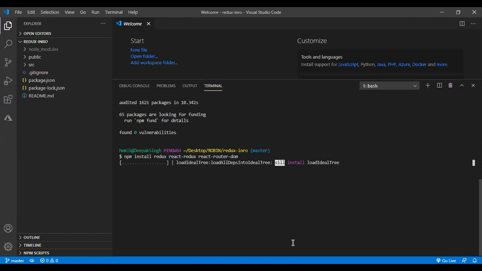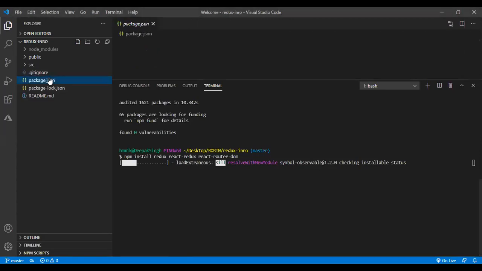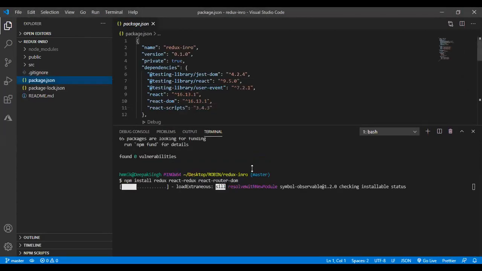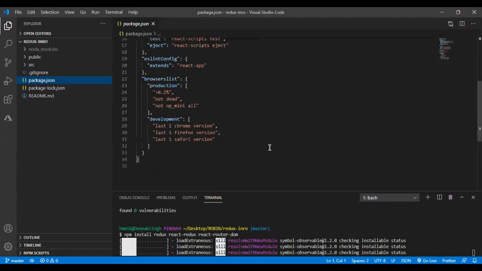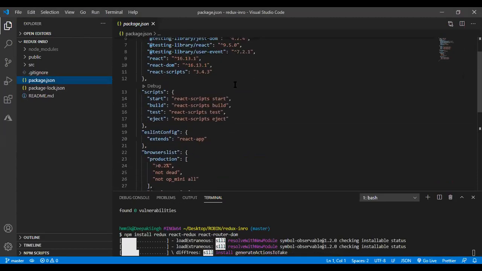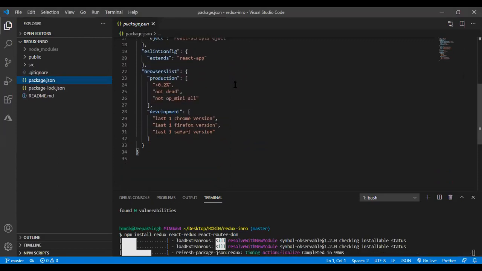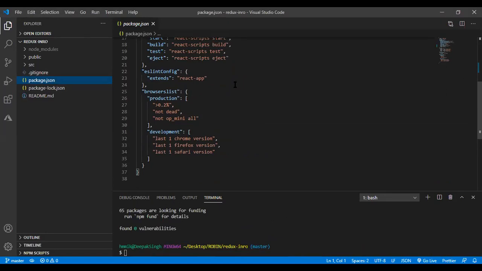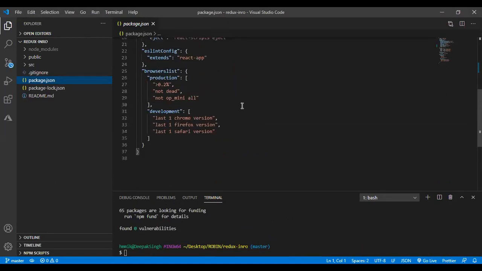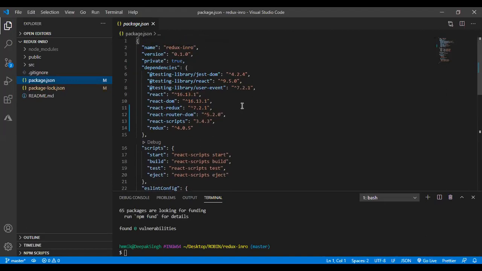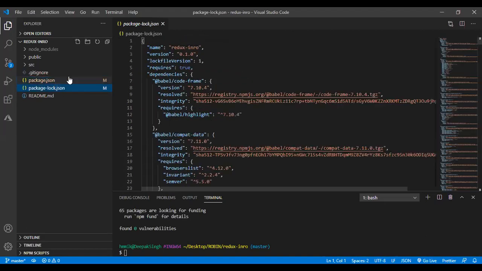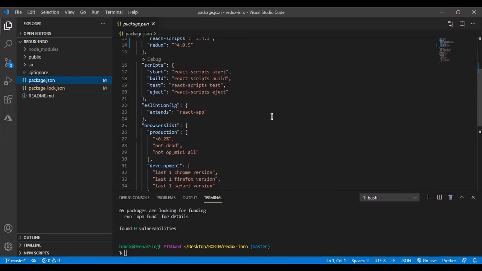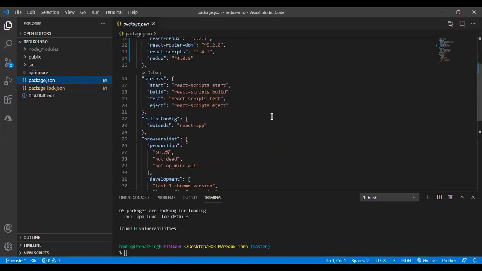Nothing else I have done. I've only created the React app, as you can see in package.json. I'll help you out with all this. Whatever I do, I'll do in front of you only. I'll try to build all this from scratch. Whatever packages I have installed, where did they go in package.json?